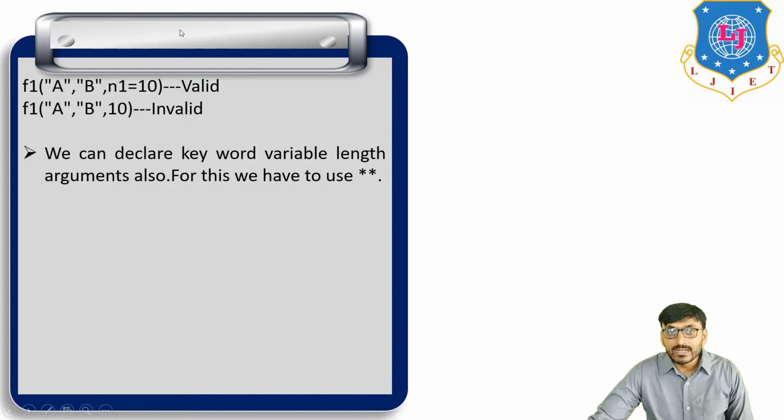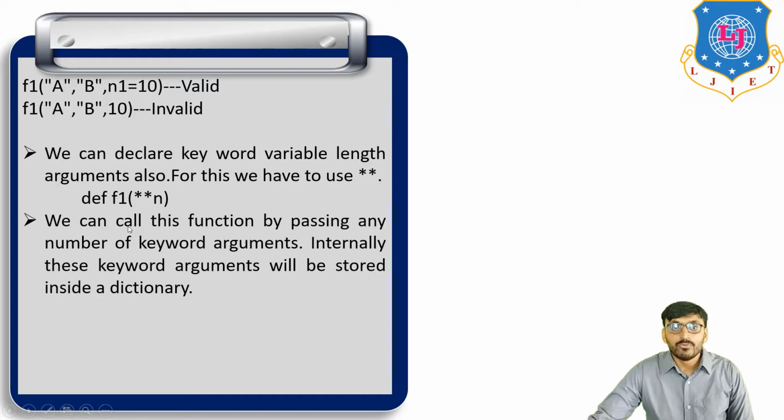Now we can declare a keyword variable length argument also. For this we have to use star star. So like this, def, then the function name and in brackets star star n. Now we can call this function by passing any number of keyword arguments. Internally these keyword arguments will be stored inside a dictionary.